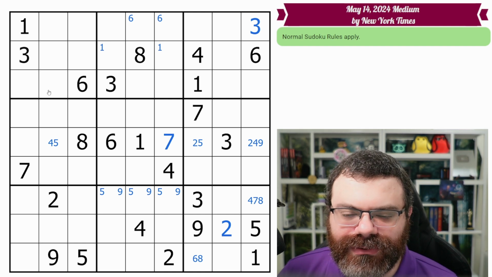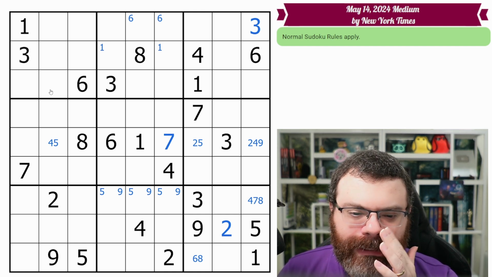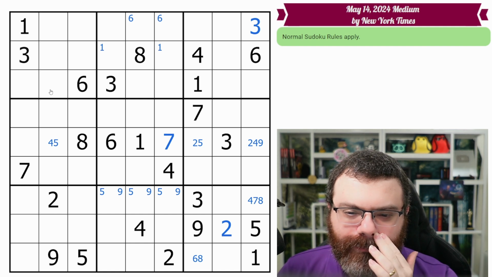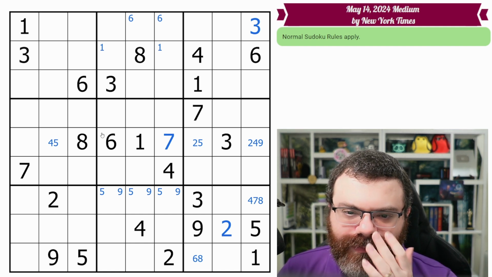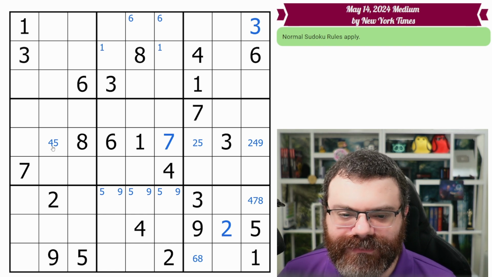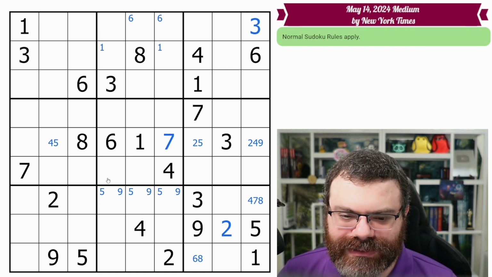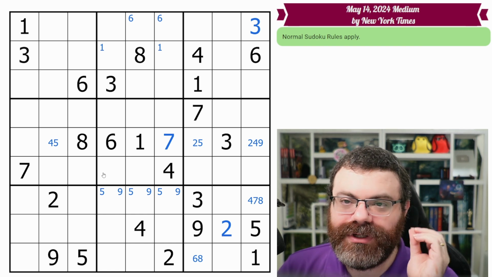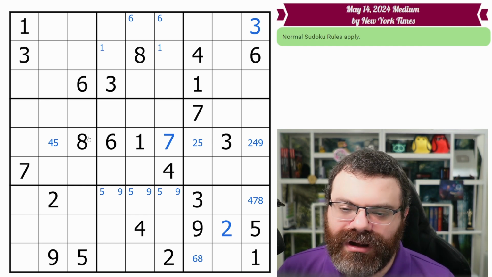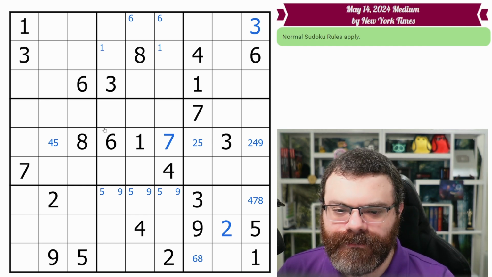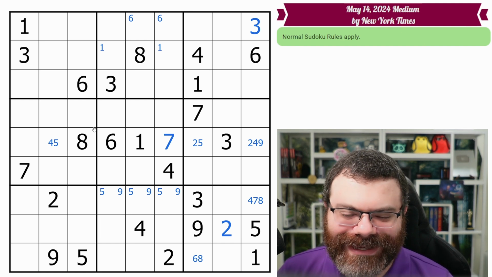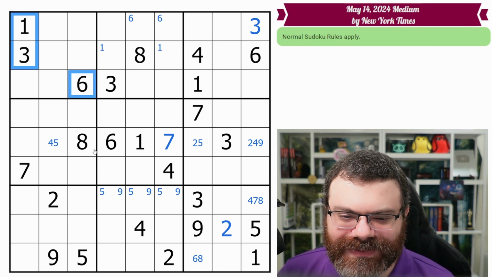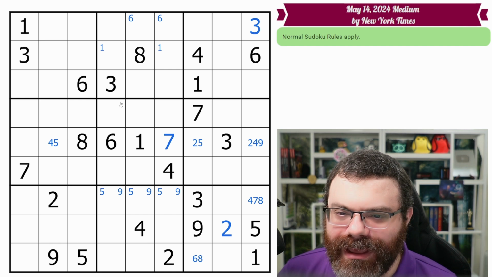Okay, so we don't see anything with that. Any columns or boxes down to 4 or fewer? I am not seeing that. There is something I'm seeing here, and we will do it on the second pass if it becomes relevant. It's not something I want you to be looking for when you're starting out early on. It's something that you want to look for later. I really want to mention it, but we'll get there. It has to do with this 1, 3, 6. Anyway, for anyone who wants to spot that.